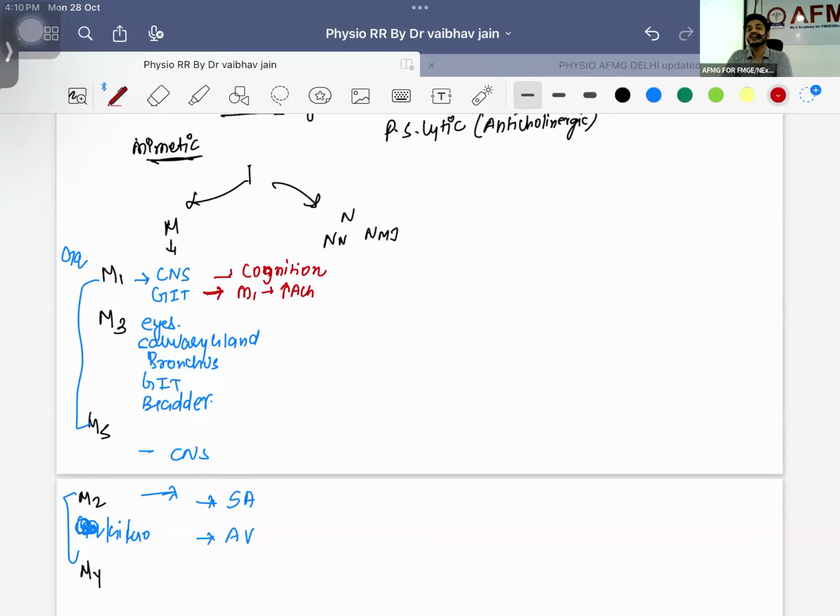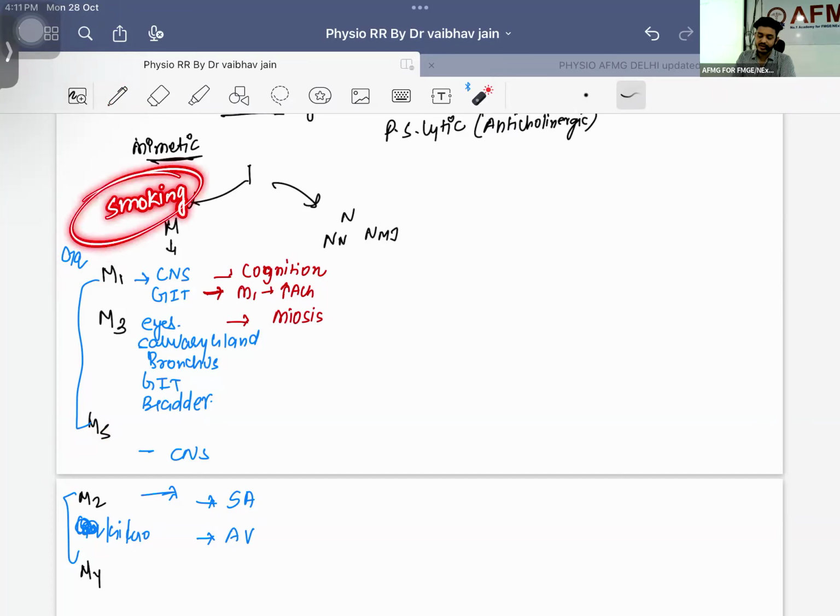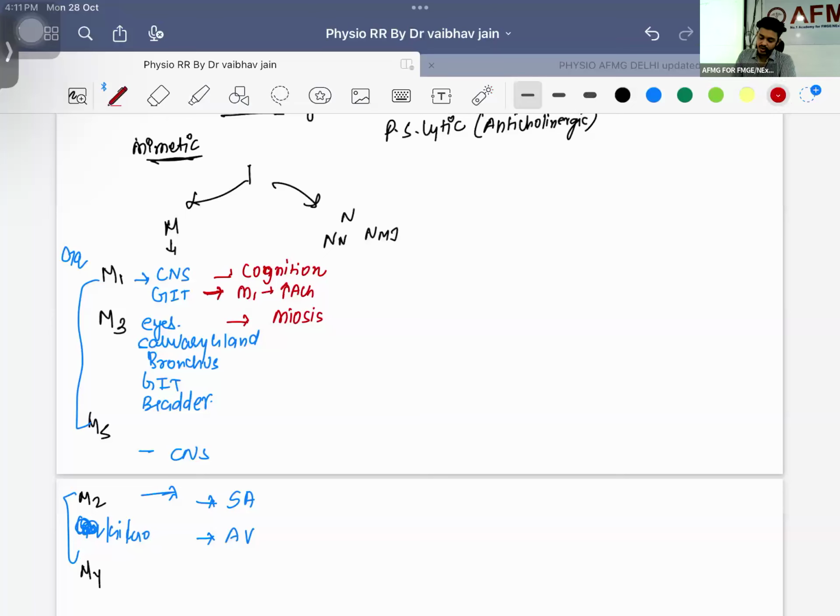That is pirenzepine and telenzepine, right? In your eyes, what is it going to do? Simple understanding: the meaning of Gq is contraction, and M1, M3, M5 will be contracting. Whenever you are smoking, or anything that activates your parasympathetic nervous system, you will have the same effect. Whenever the salivary gland is contracted, there is increase in salivation.